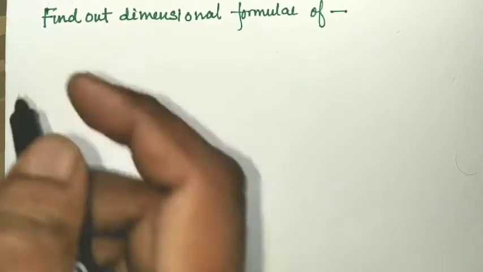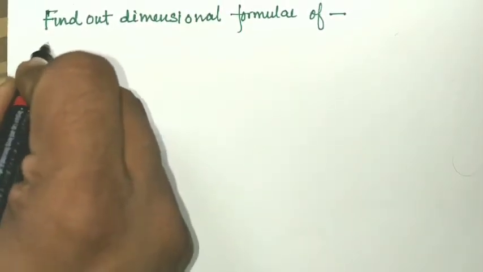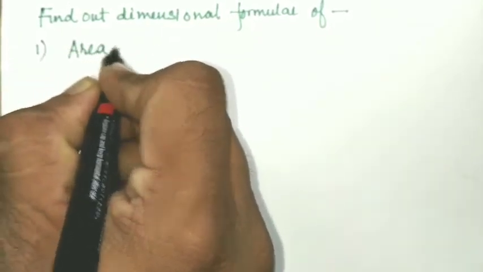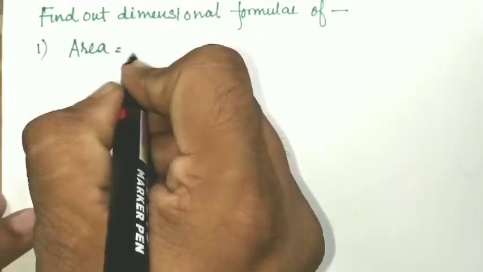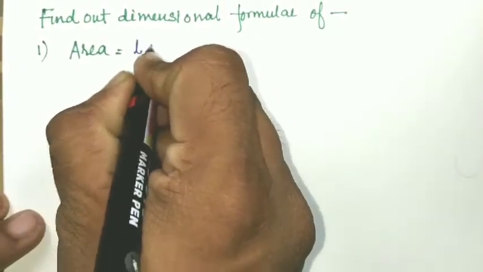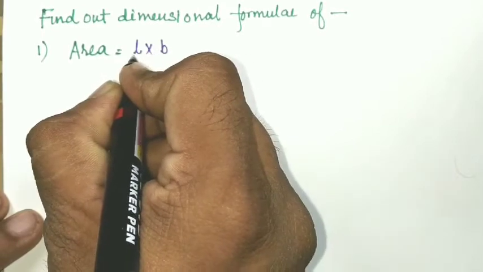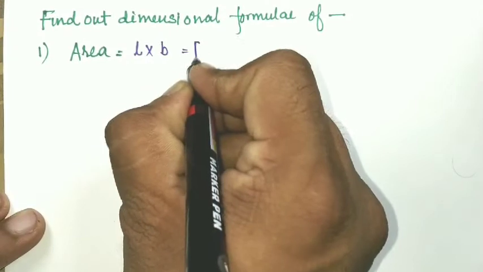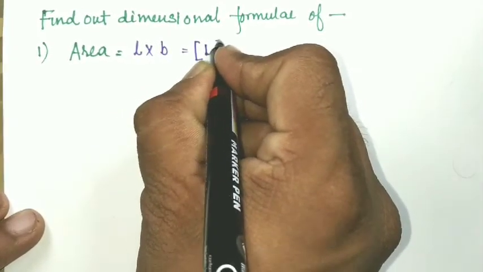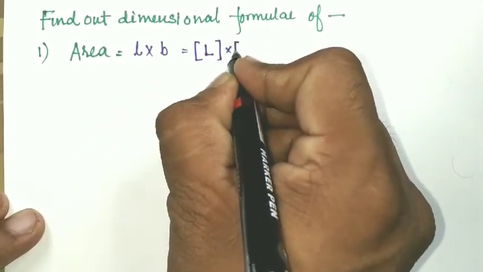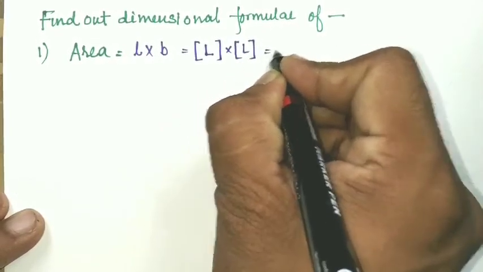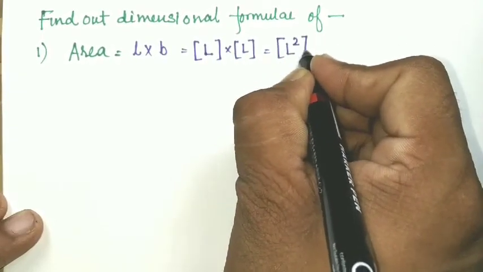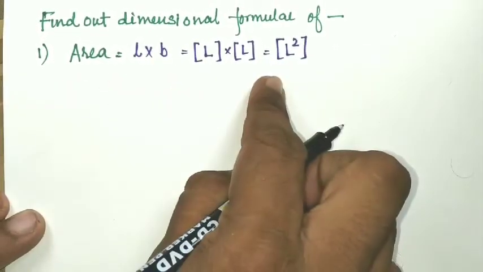Let's start with the first, that is area. So area is equal to what? Area is length into breadth, and length is given in meters and breadth is also given in meters. So length is given in terms of L, and breadth will also be given in terms of L, because both are lengths. When the bases are the same, the powers become added. So the dimensional formula of area will be L square.